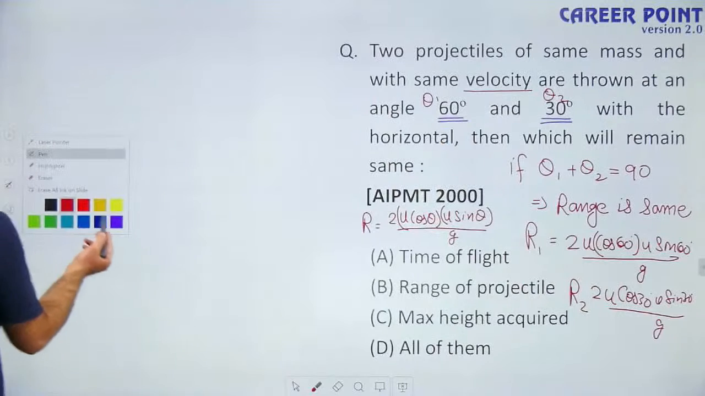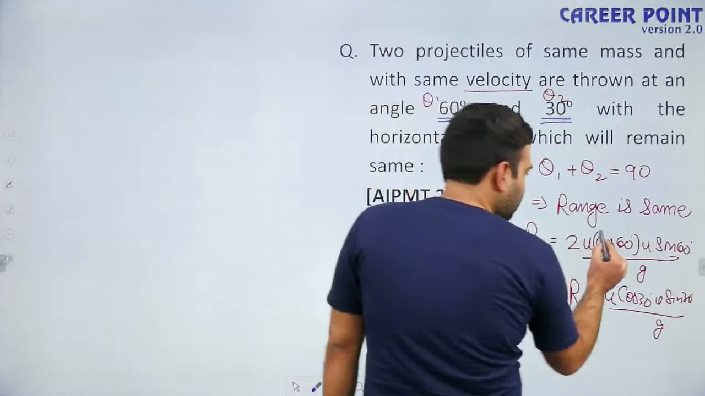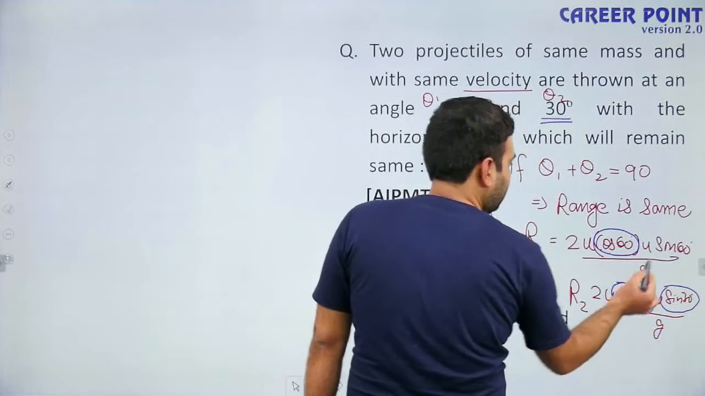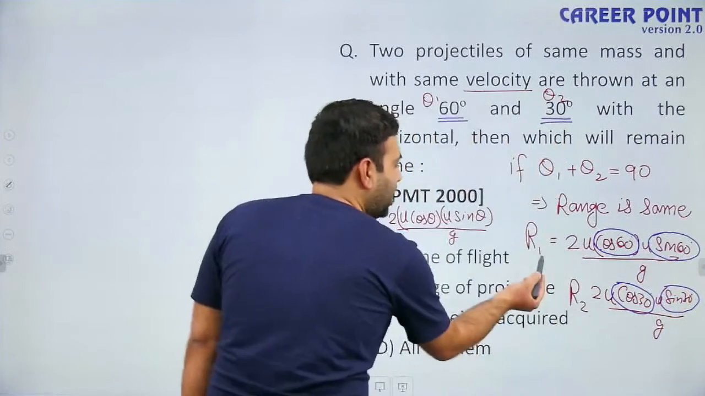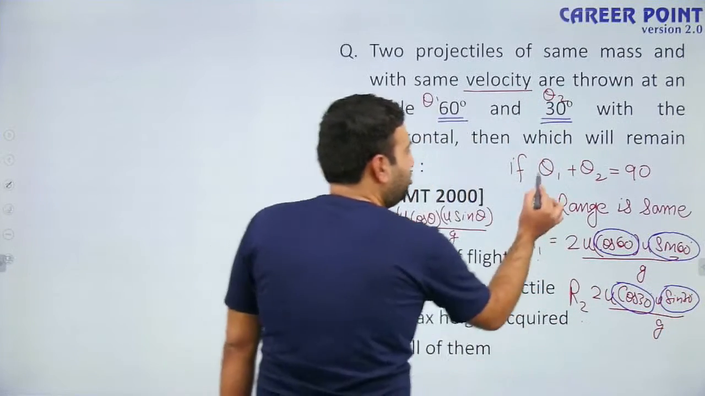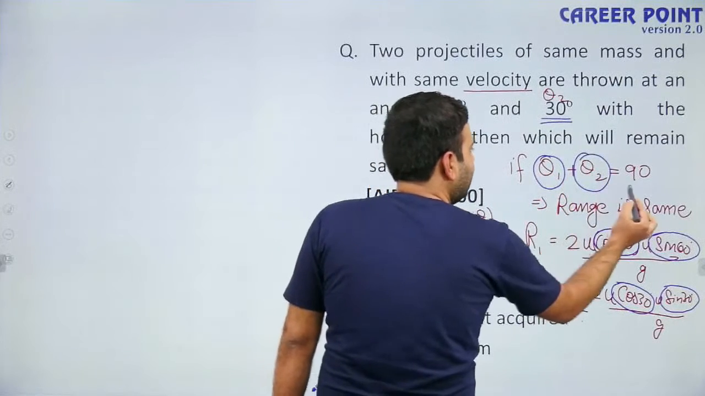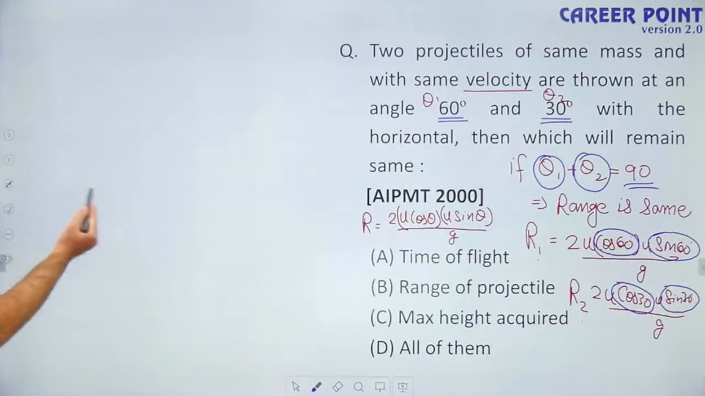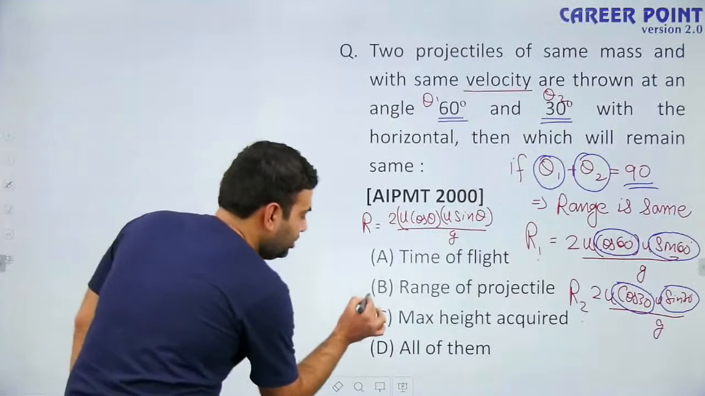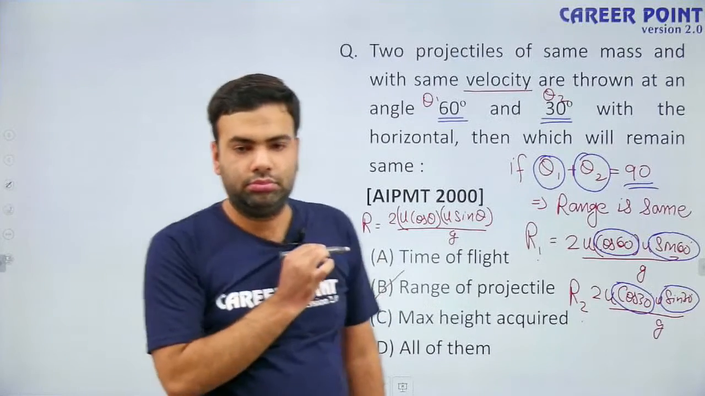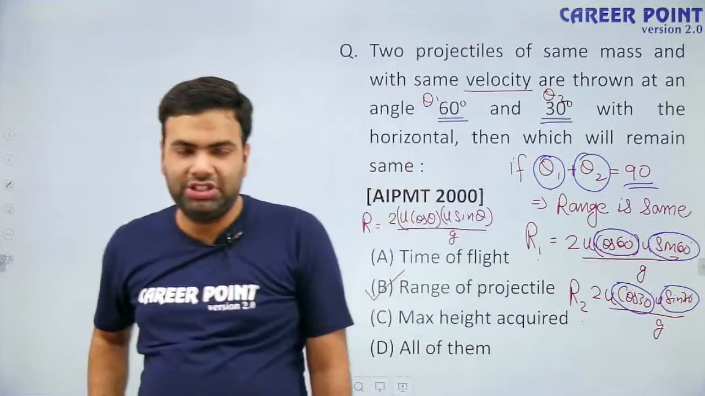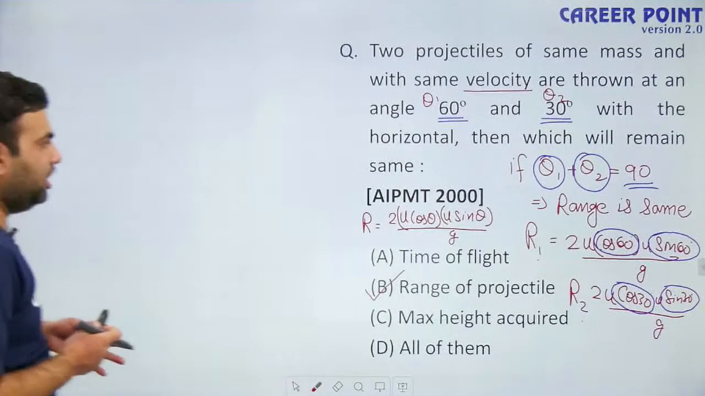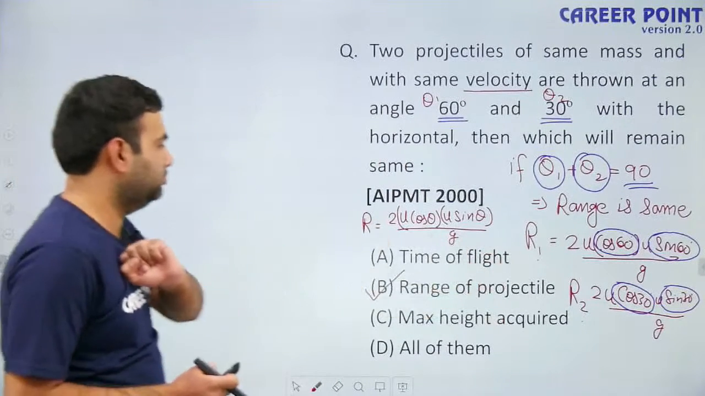Why are they the same? Because cos 60 equals sin 30 and cos 30 equals sin 60. So R1 and R2 are the same. Why? Because the sum of these angles is equal to 90 degrees, which we have already discussed. So for both of these projectiles, the range will be the same. Okay, Himal, the range for them will be the same.